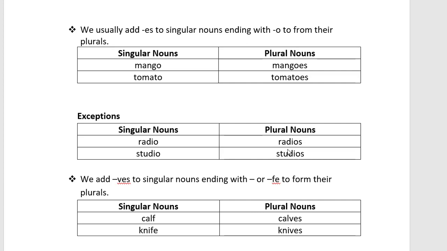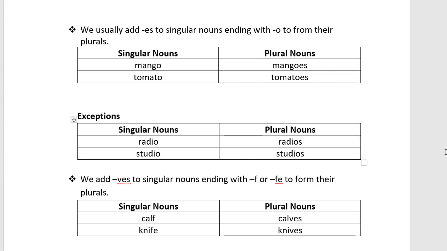We add VES to singular nouns ending with F or FE to form their plurals. So whenever F or FE comes at the end of the noun, we will remove that F from the noun and add VES to make the plural form.